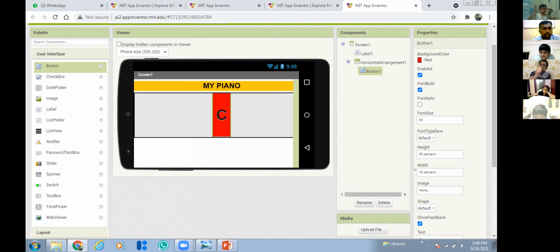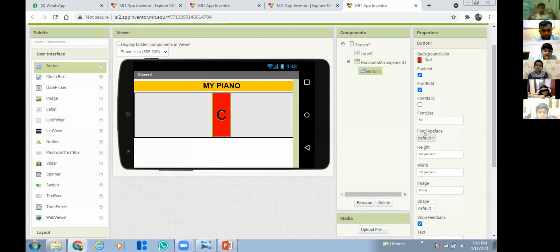Once again I'm repeating, you can note down the points properly. Take one button, go to user interface, take one button and place it inside the horizontal arrangement. Now set the properties according to the requirement. I'm setting the background color as red, font bold, font size.